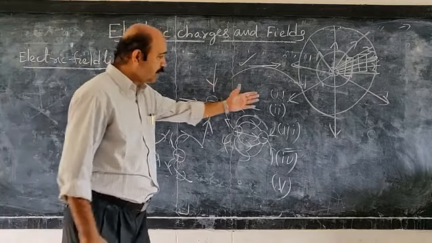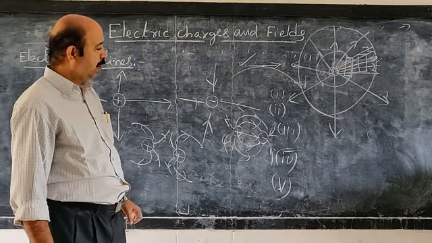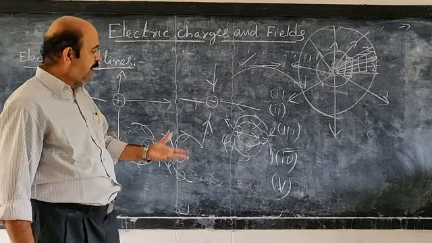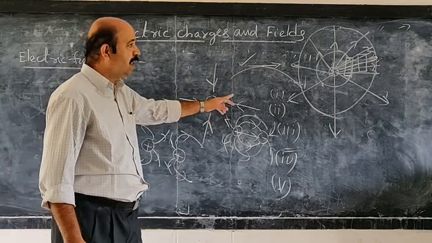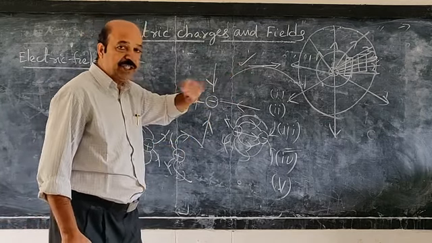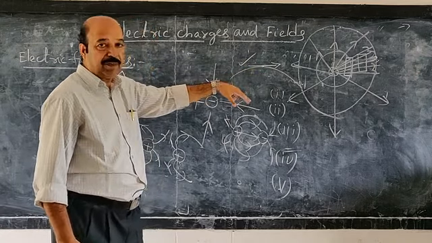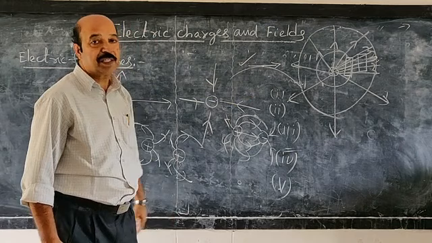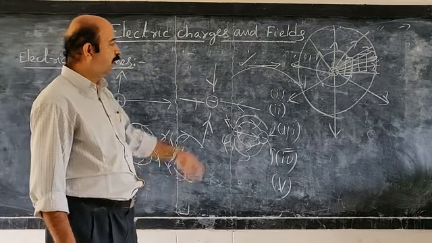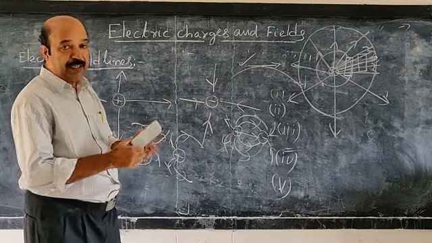So these are the characteristics of the electric field. The field lines are a concept, and from the definition, it is a curved line in the electric field. The tangent at any point must be the direction of the electric field. The electric field lines will never intersect.